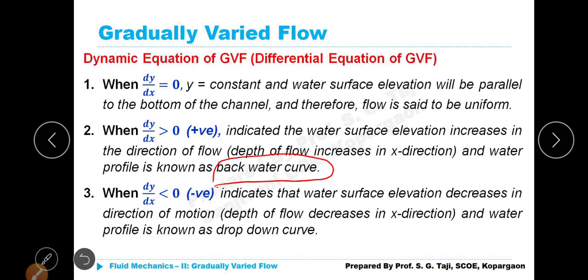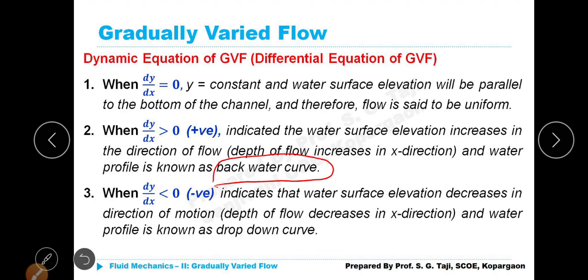Last, third one. What is the probability? Anyone? Yes, dy by dx is less than 0. What do you mean by less than 0? Negative, which indicates that water surface elevation decreases in the direction of motion.